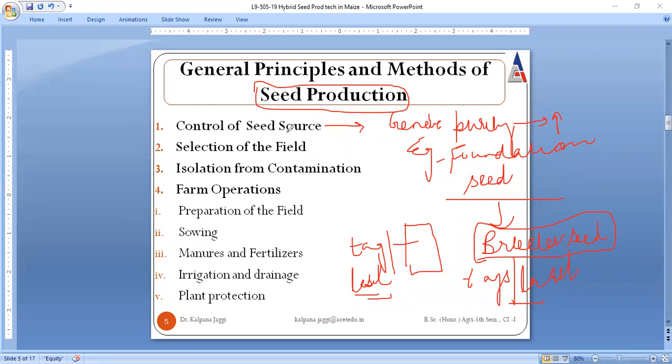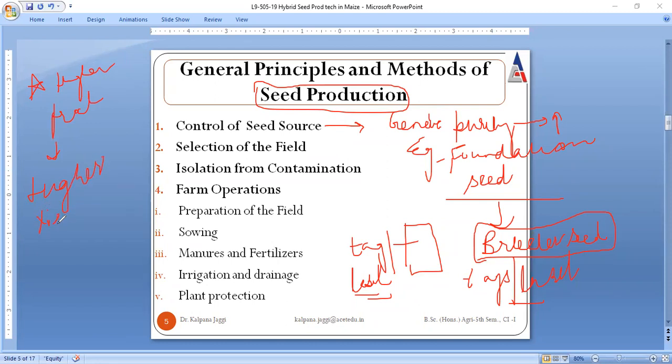So this is all about control of seed source, because whenever we go for seed production, one thing that must be clear in your mind is we need to have higher production, higher yield.